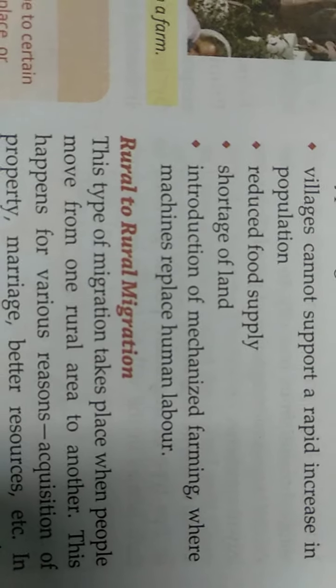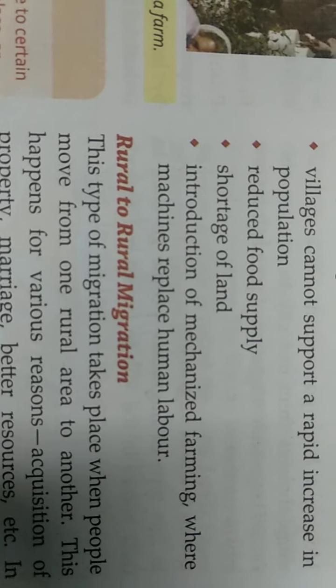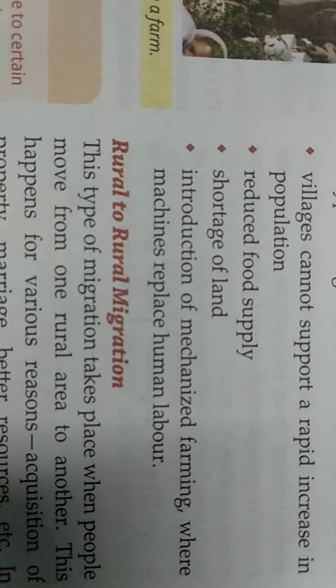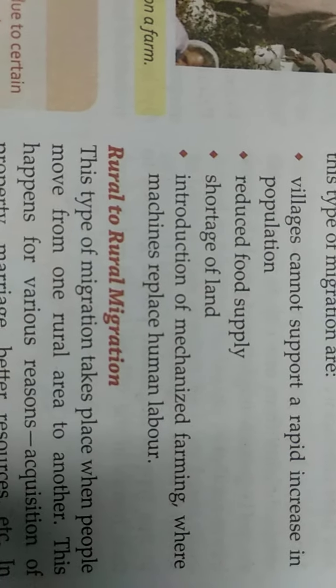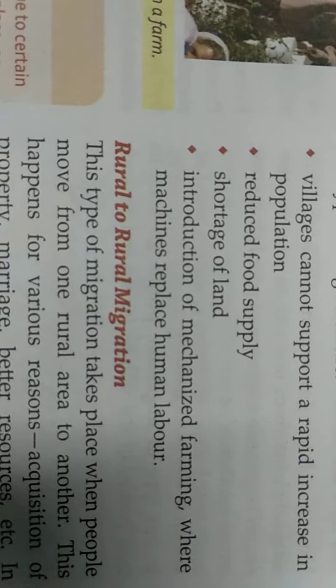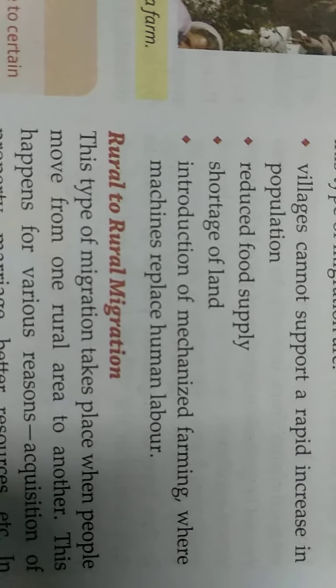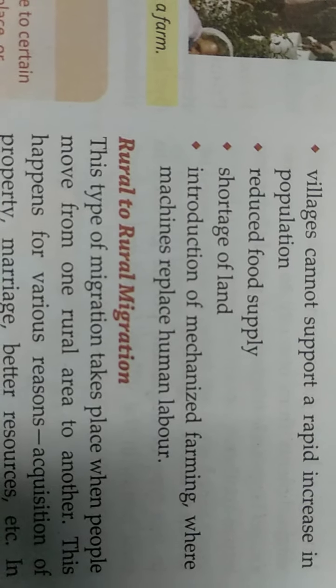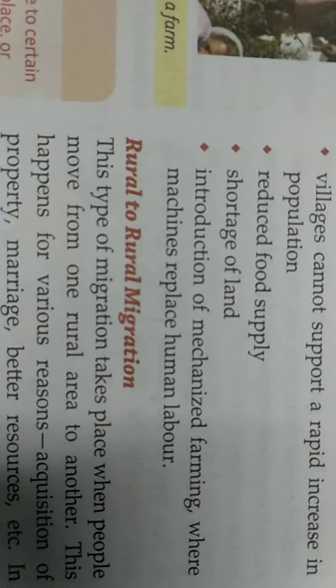Now, using machines means, for instance, if I have a big hectare of land, and earlier I needed 50 laborers to put the seed for the farming over there, for planting the trees, then cleaning the plants, keeping an eye on them.